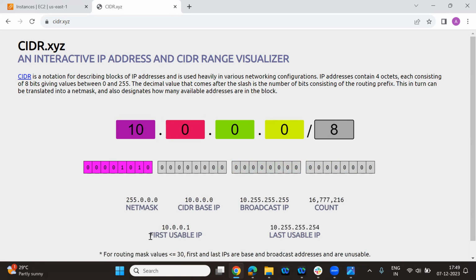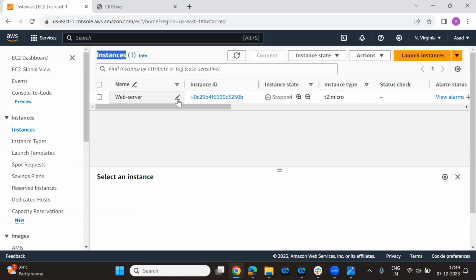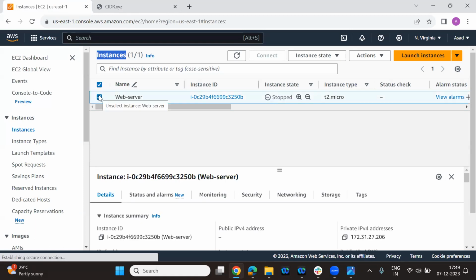You might have wondered: if I start this service, you come to know there is a public IP address and a private IP address also coming.